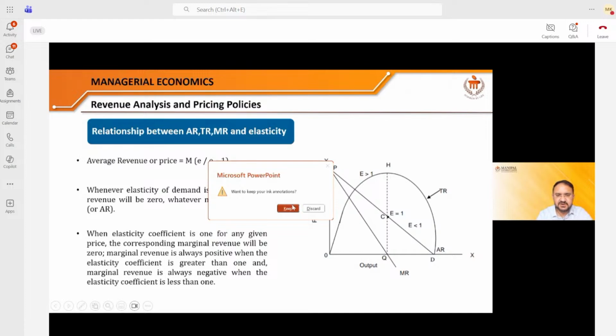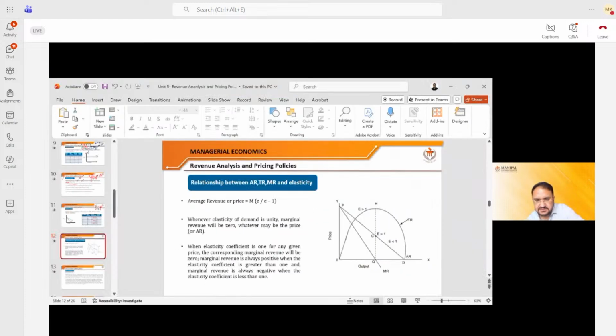So let me see the chat box now. Garanshi, total revenue will be maximum when the marginal revenue is equal to 0. Right? Divya is asking, no, in examination it can come. It can come. Ask only questions related to this class.